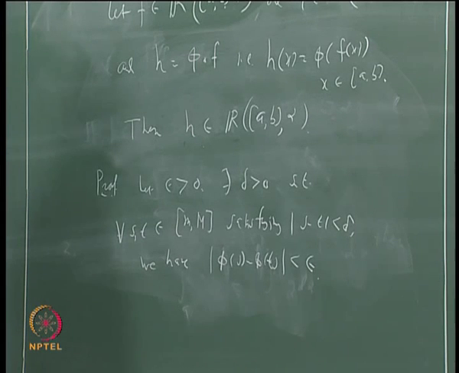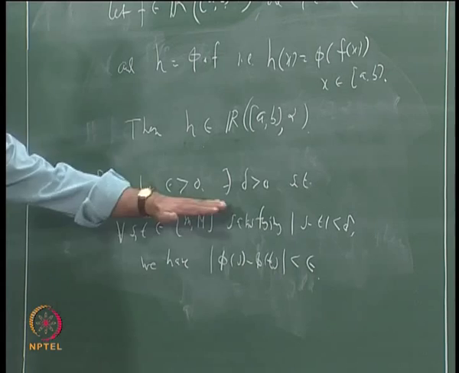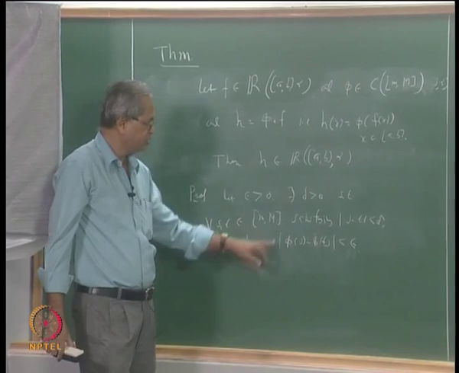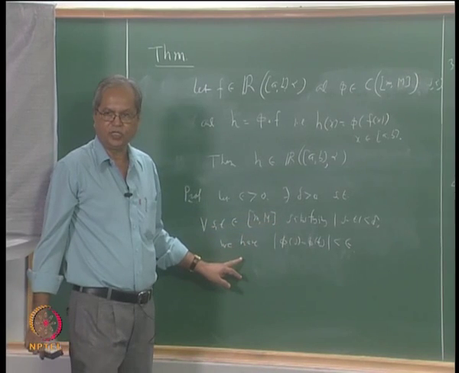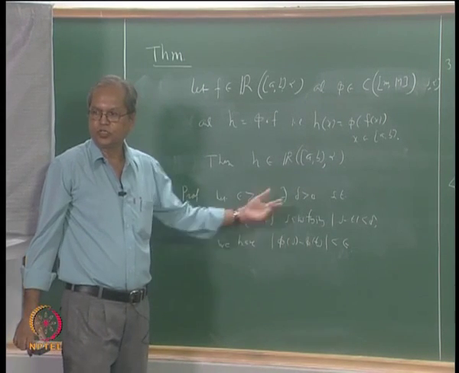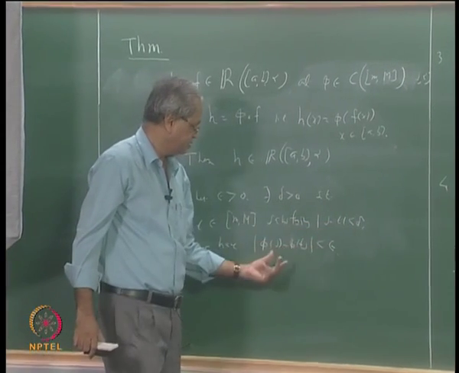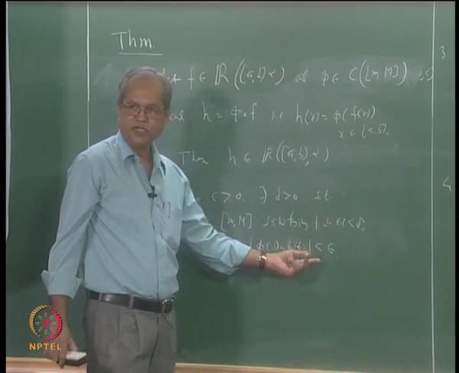Then what we also know is that in all such arguments, if some delta works for this, then any number smaller than that will also have the same property, right. Suppose you have chosen one delta which satisfies this relation, that is whenever |s minus t| less than delta, then |phi(s) minus phi(t)| less than epsilon.